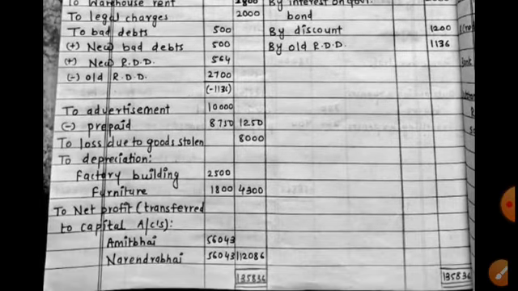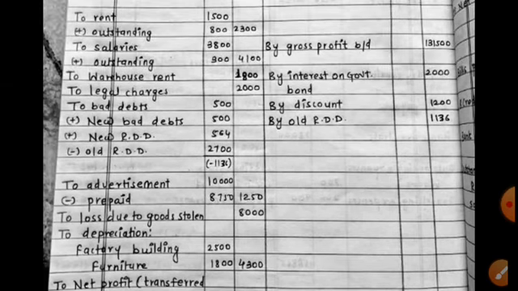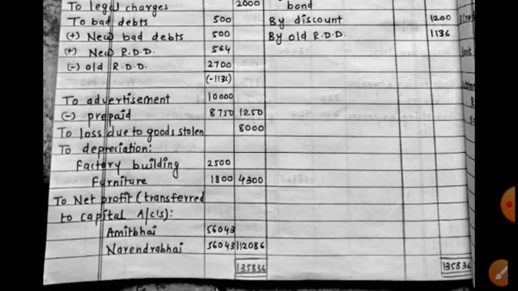Then loss due to goods stolen, loss by theft 8,000. Depreciation, it was an easy task. Then net profit. So there is net profit of 1,12,086, and they are equal partners. They have got the share 50-50 in it.